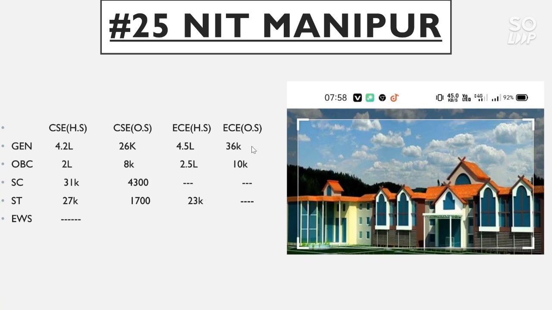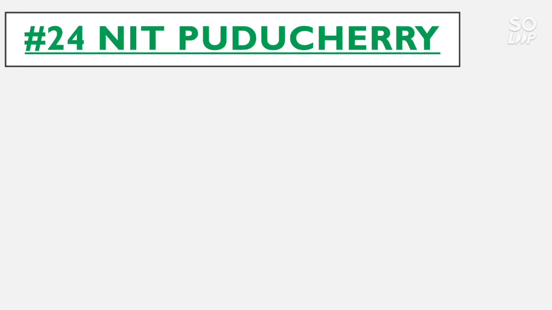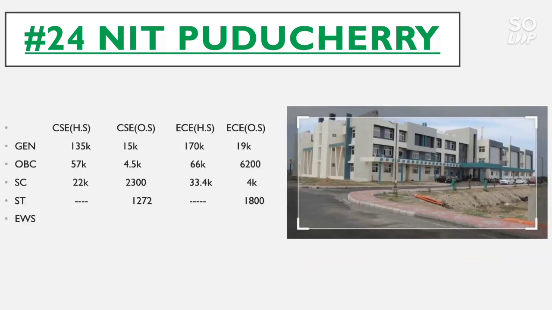For EC other state, the general category cutoff goes to 36,000, OBC 10,000 and there is no seat reserved for remaining category. Now talk about the number 24 NIT, that is NIT Puducherry. The CSC home state cutoff for general goes to 1,35,000, for OBC 57,000, for SC 22,000 and there is no seat reserved for ST and EWS.